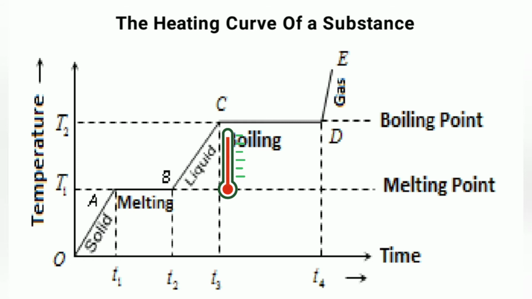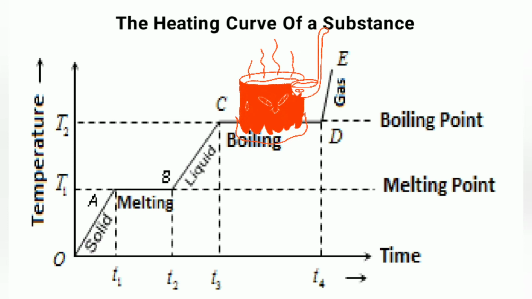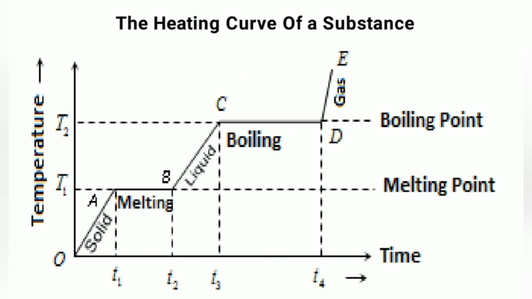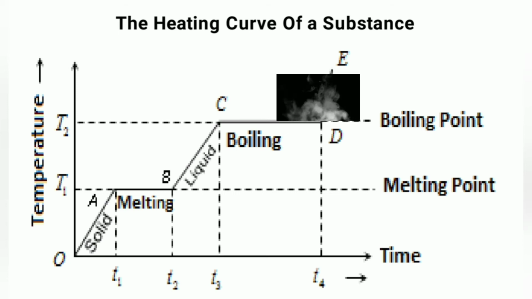At point C, the substance exists in liquid state. Heat energy absorbed by the particles is enough to overcome the force of attraction between them. Liquid begins to change into gas. From point C to D, the substance exists in both liquid and gaseous state. The temperature remains unchanged. The constant temperature is the boiling point. Energy absorbed is used to overcome the force of attraction between the particles. At point D, the substance exists in gaseous state only.